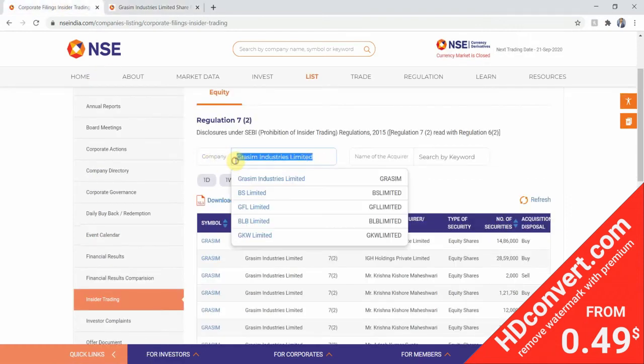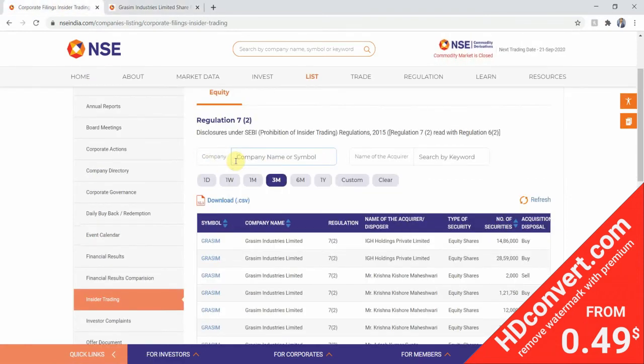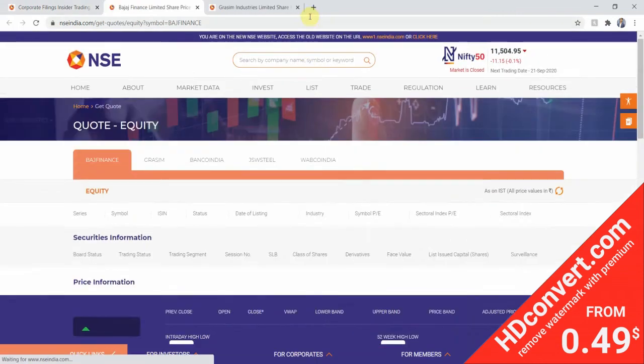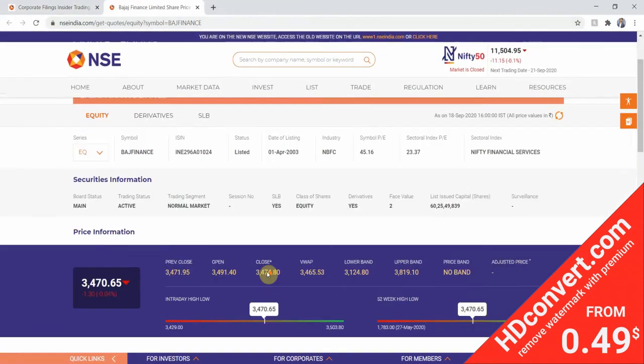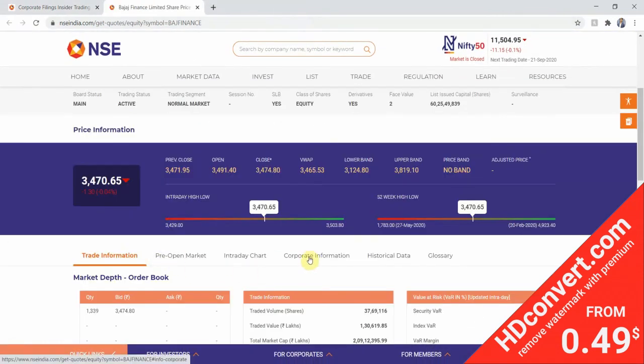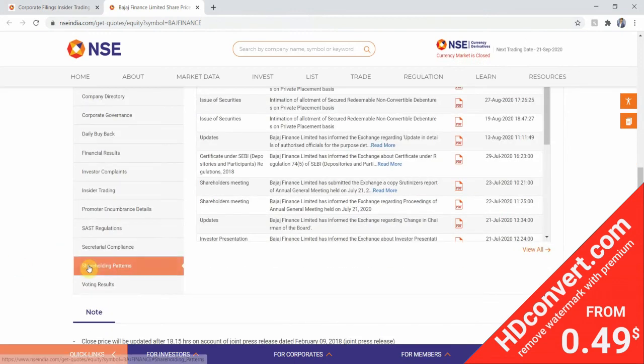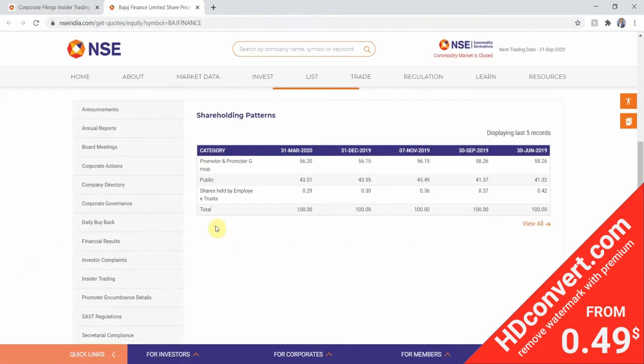We'll go to the corporate filing section. We'll paste the company name. We'll click the Bajaj Finance. We'll click the symbol of Bajaj Finance. This will redirect us to another page. Then I'll go to the corporate information of Bajaj Finance. Then I'll check the shareholding pattern.